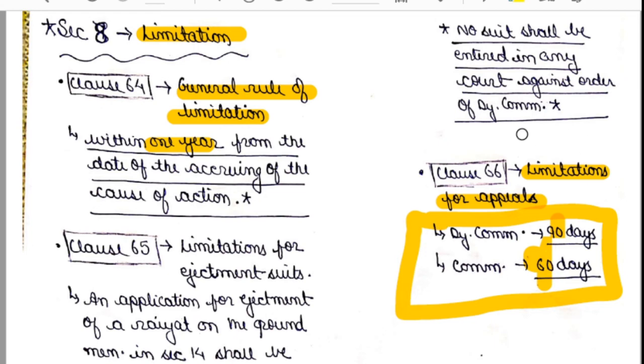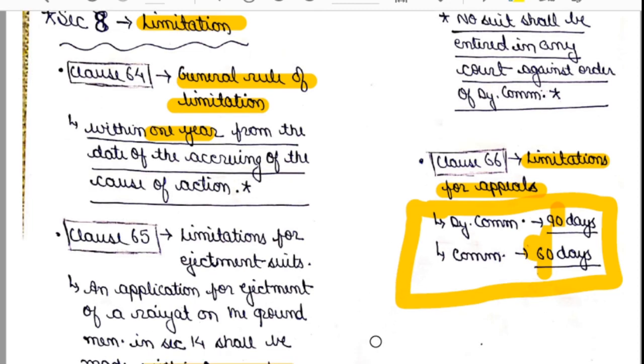That is, with the deputy commissioner you can appeal within 60 days, and with the commissioner you can appeal within 90 days. And obviously this makes sense because the deputy commissioner is a lower authority than the commissioner. So first you will go to the deputy commissioner, then you will move to the commissioner. That's why with the deputy commissioner you can appeal within 60 days, and with the commissioner you can appeal within 90 days. Okay, so I think you got clause number 66.